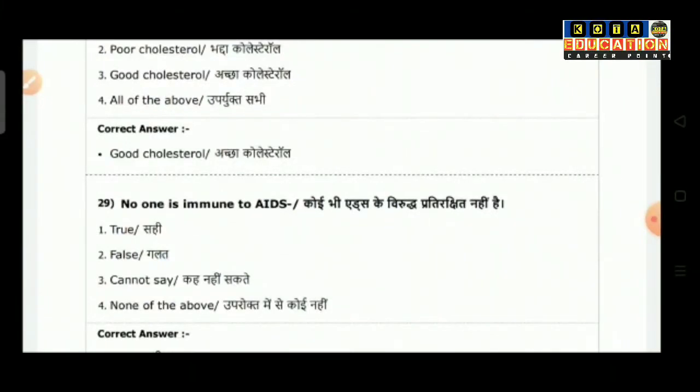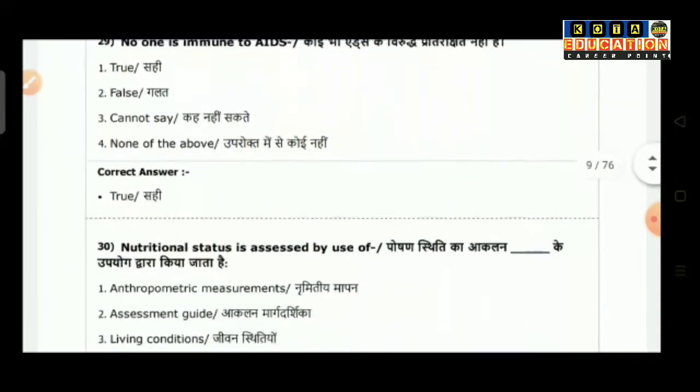Question number 29: no one is immune to AIDS. Option 1 is true. Option 2, false. Option 3, cannot say. Option 4, none of the above. So the correct answer is true.